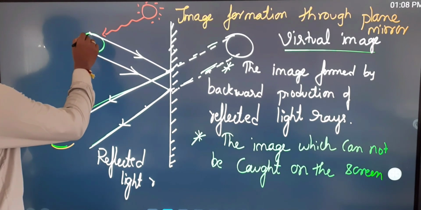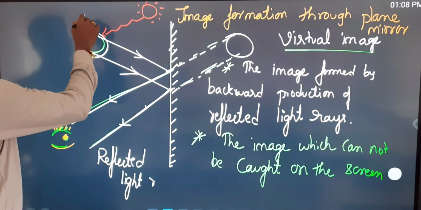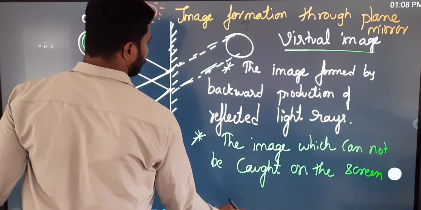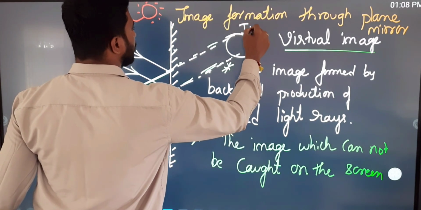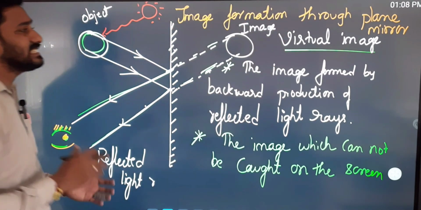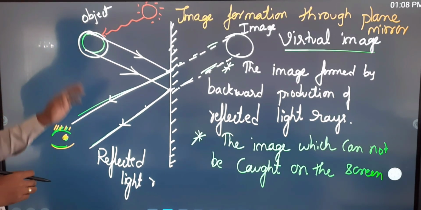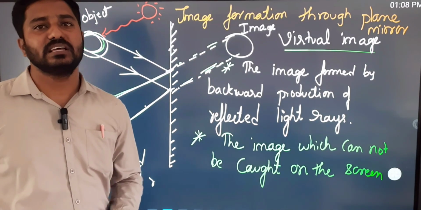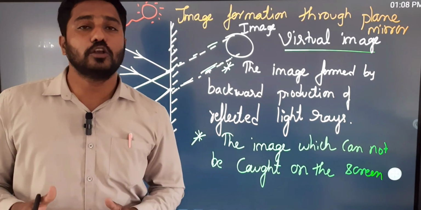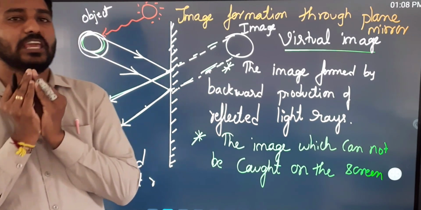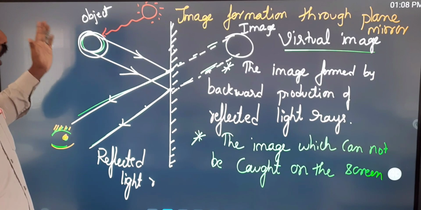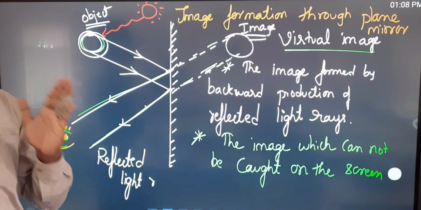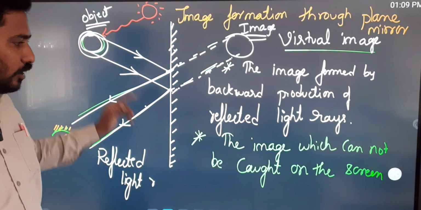Just see that this is an object, and this is an image. However you have kept the size of the object, the image will also be of the same size. It will not look bigger or smaller. So the object size is equal to the image size. This is the third property.